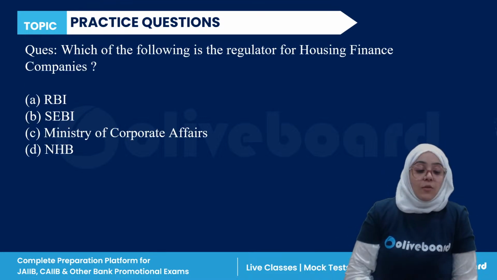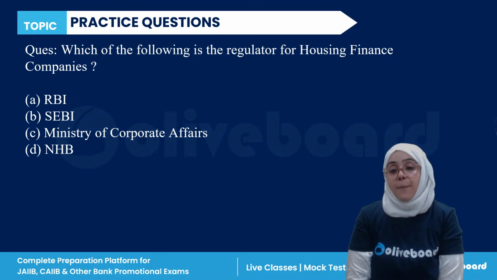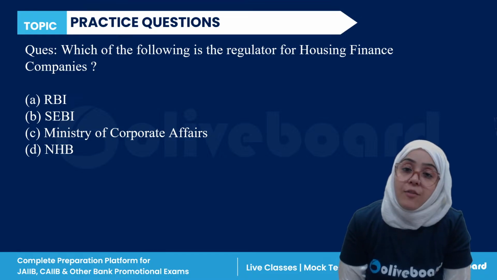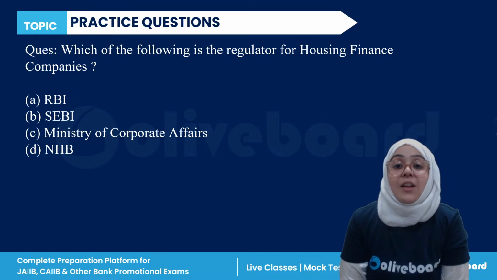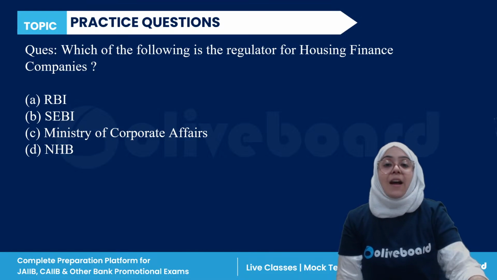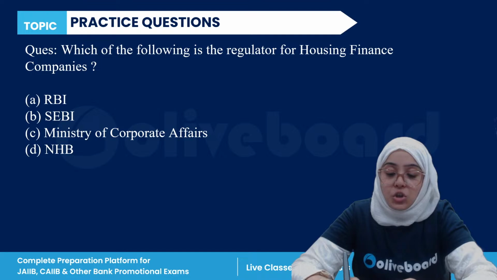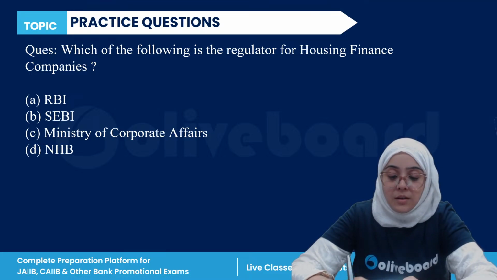Next question. Which of the following is a regulator of housing finance companies? RBI, SEBI, Ministry of Corporate Affairs, or National Housing Bank? Everyone, please answer this question.